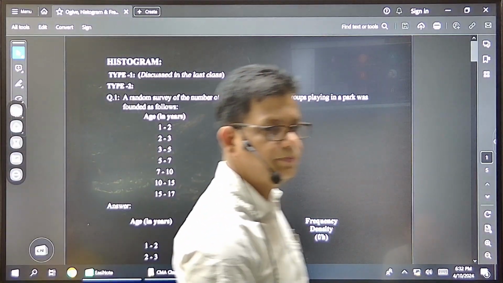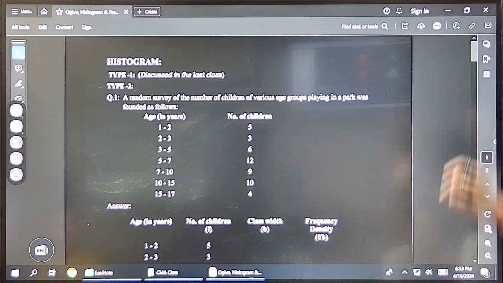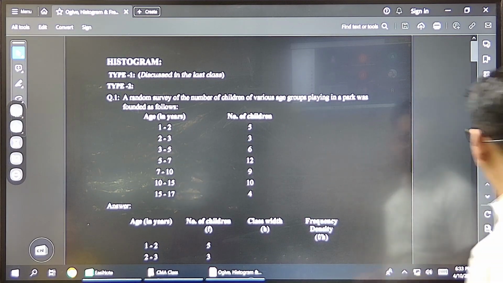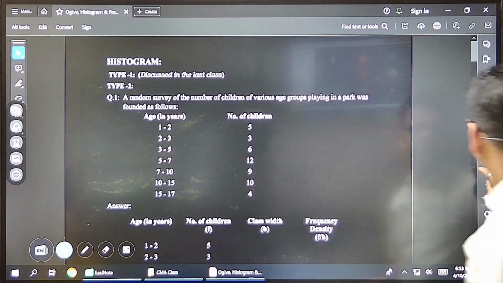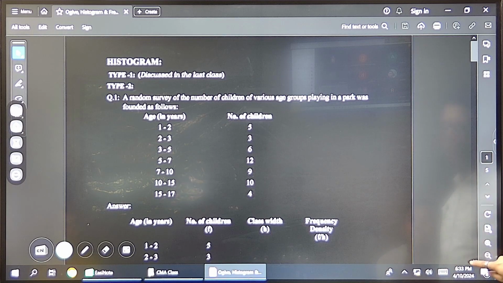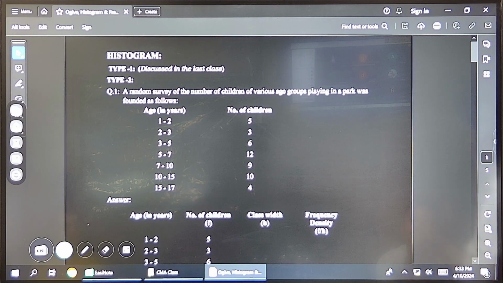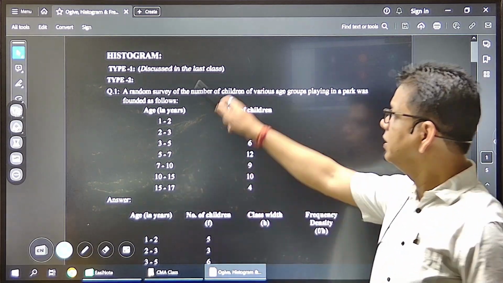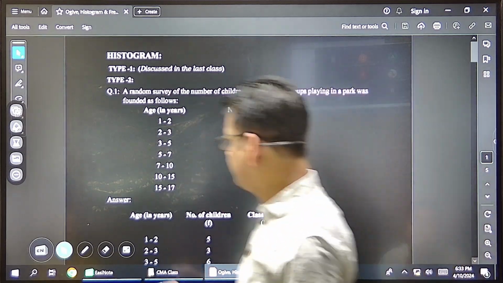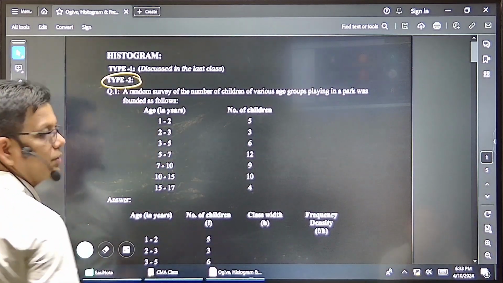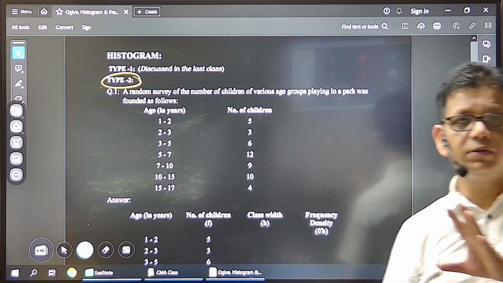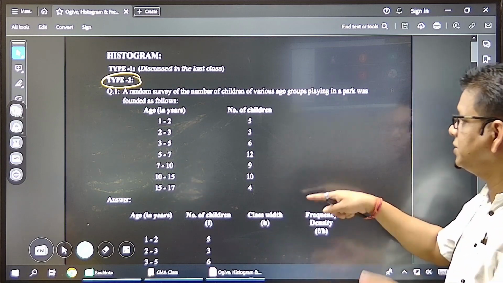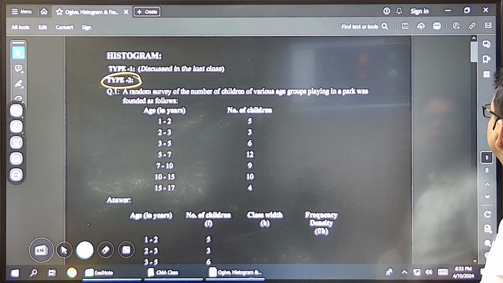Now histogram, actually it's my last year's PDF. I discussed everything in the last class itself. Now, just a minute. You don't have to write the question. I'll be sharing this PDF later in your WhatsApp groups. Now, histogram type 2. Type 1 that we have done just now is the very basic one. Questions, as I told you, don't come to draw a histogram, but questions can be asked from this. Now, look at these questions carefully.